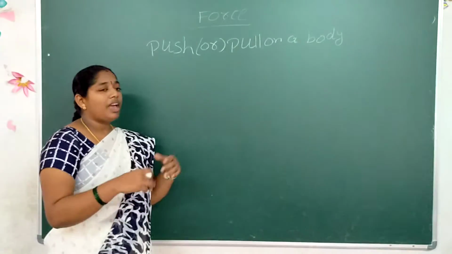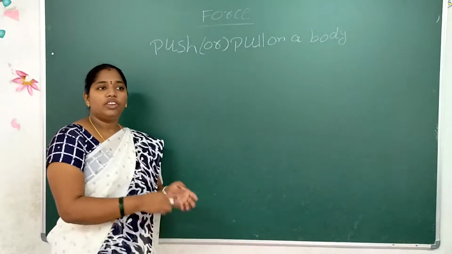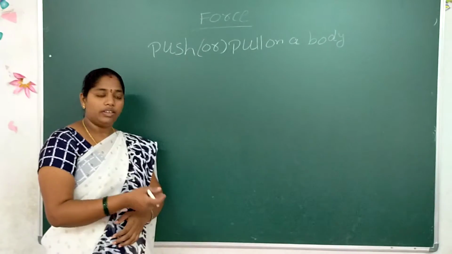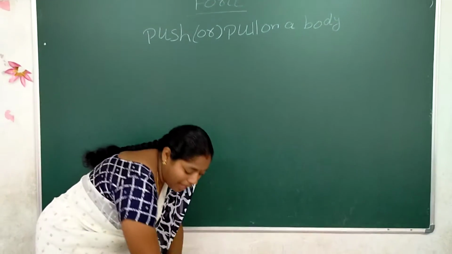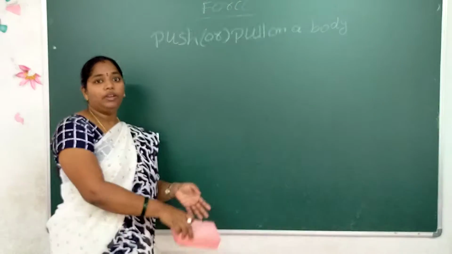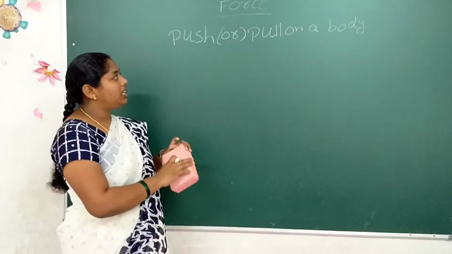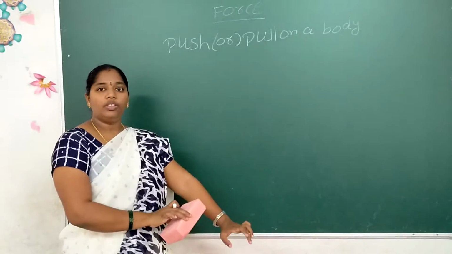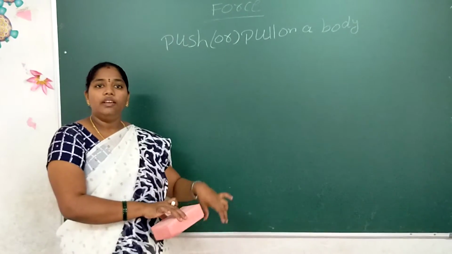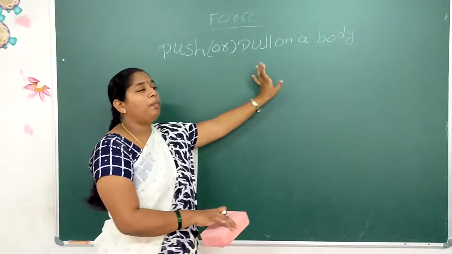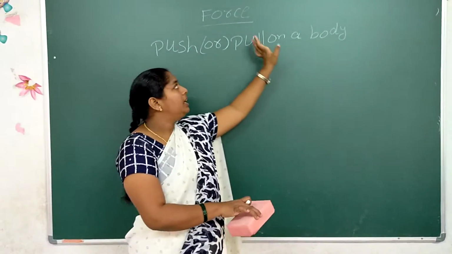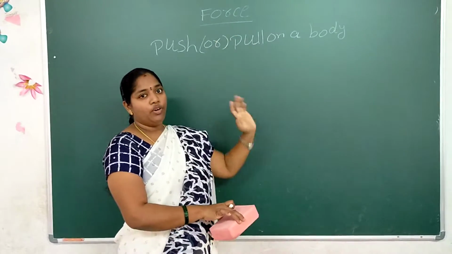Pushing means I am giving some energy or effort. And afterwards I am taking the duster back. That means I am pulling. That is also how I can exert a force. That means a push or pull on a body is called the force.